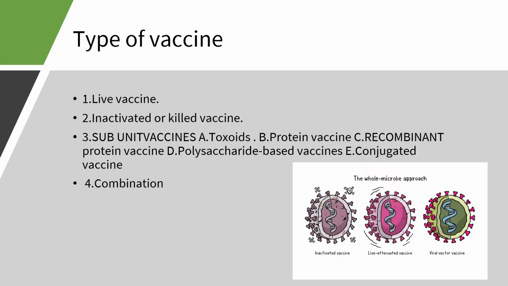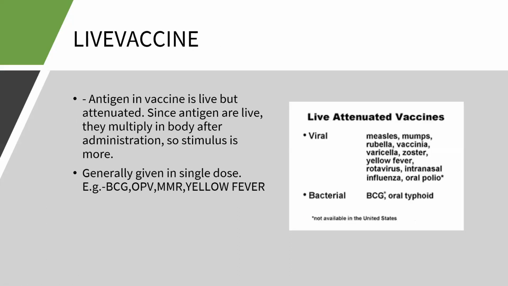So there are several types of vaccines. One is the live vaccine, second is the killed, and other types are toxoids, recombinant, conjugated, and combination vaccines.